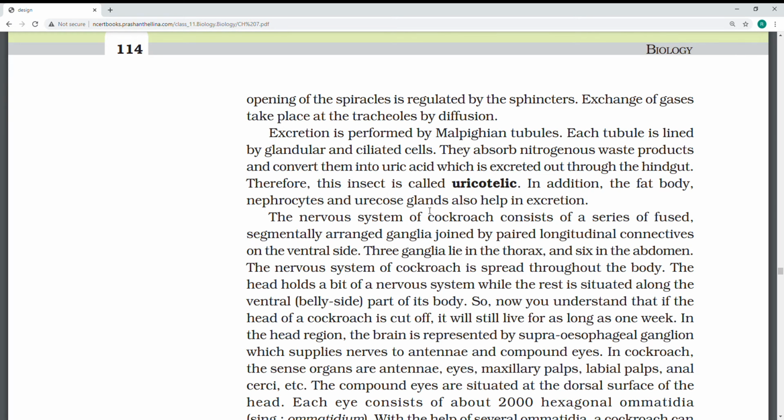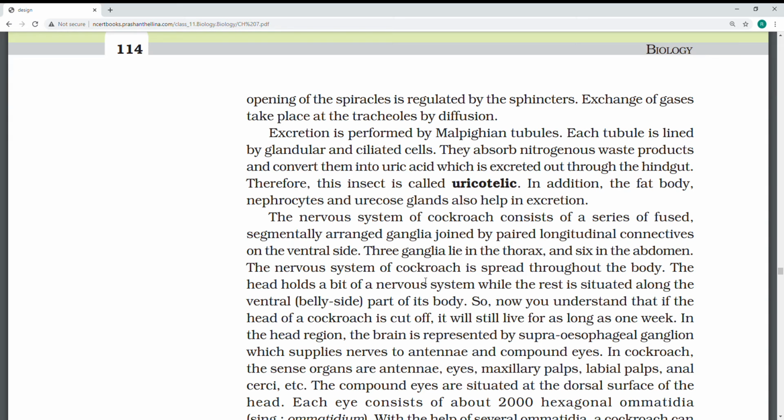It consists of a series of fused, segmentally arranged ganglia. These are supraesophageal, 3 in thorax, 6 in abdomen, a ladder-like nervous system, ventral nerve cords, and sensory organs, which are photoreceptors, that is nothing but compound eyes, composed of ommatidia. That is an important point also.